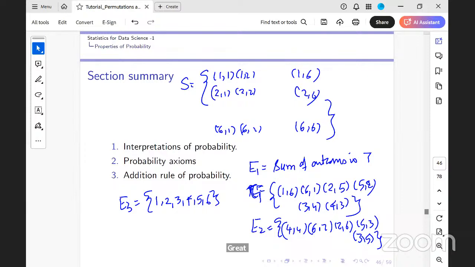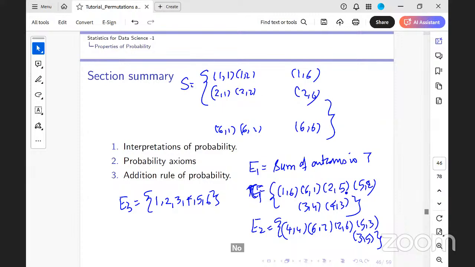Think about it. Can I get an outcome of 7 if the first outcome was a 1? Yes, we can get 1 comma 6. If the outcome was 2, I can get a sum of 7. Outcome was 3, I can get a sum of 7. Outcome was 4, yes, 5, yes, 6, yes. Can I get an outcome of 8 irrespective of what was my first toss? No. At least 2 should be the outcome at the first toss. Only then you can get 6 and so 8.